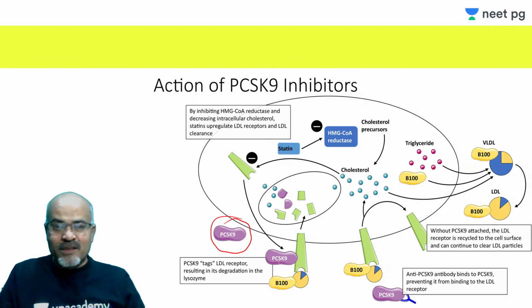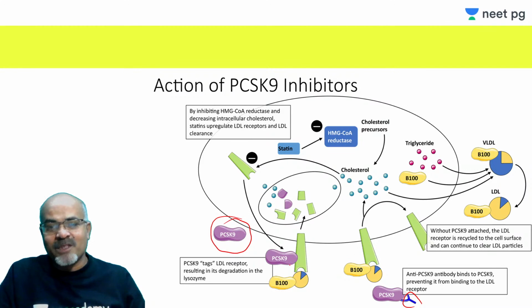But once an inhibitor, a monoclonal antibody, was prepared, this monoclonal antibody binds PCSK9, because it is circulating free, and this does not allow it to attack these receptors or degrade these LDL receptors. So now LDL receptors are fine, and they are supplementing each other's action, because there is increase in expression as well as decrease in catabolism by PCSK9. So if both are added, we can expect that there will be synergy.